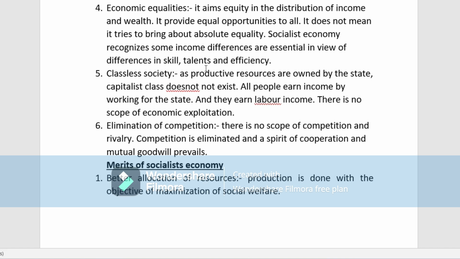Next is elimination of competition. Number 6 point is elimination of competition. What is that? There is no scope of competition and rivalry. Competition is eliminated and the spirit of cooperation and mutual goodwill prevails.